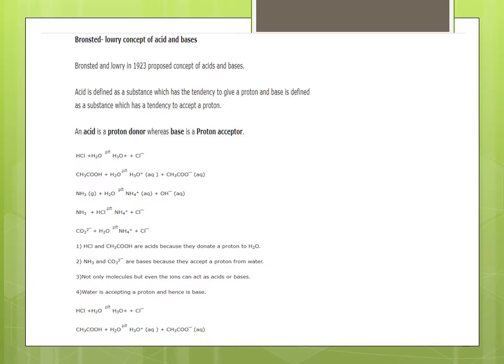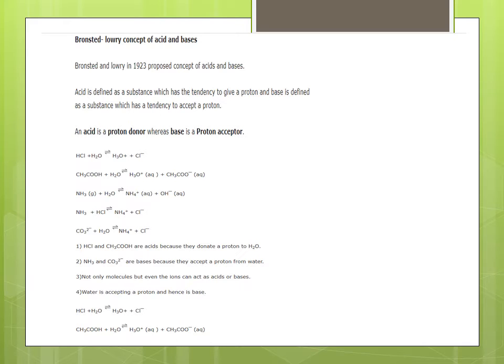Here are a few examples. Let us study the first example of a strong acid, that is HCl. When it reacts with water, it gives H3O+ and Cl-. This means HCl has lost H+. Taking the example of a weak acid, CH3COOH plus water, it also loses one H+ and becomes CH3COO-, and H3O+ is released.